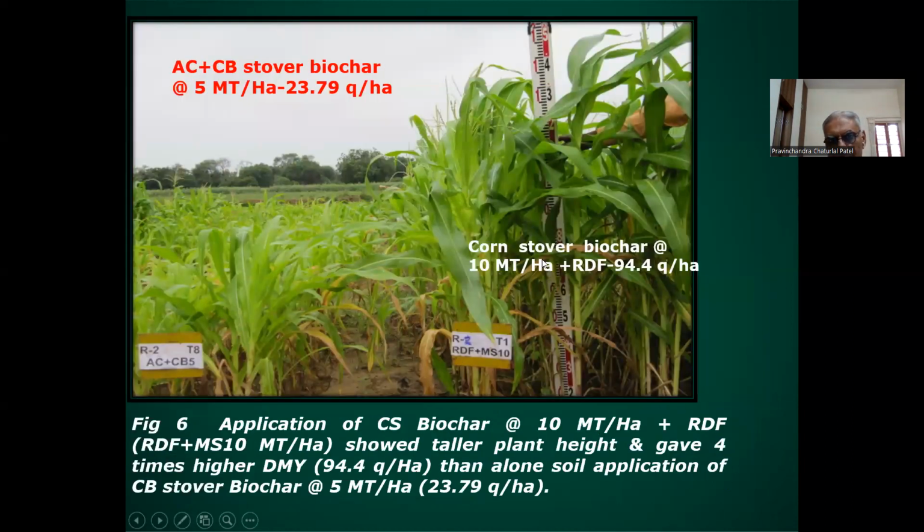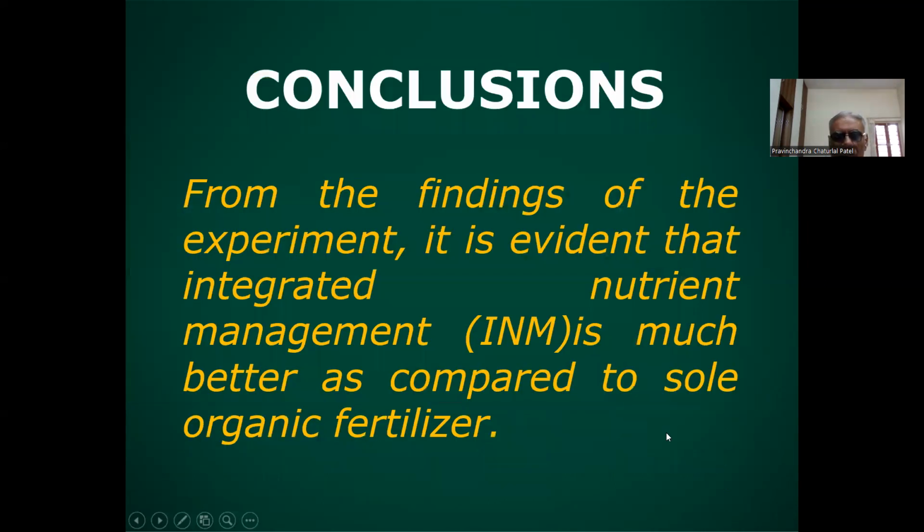Then you can see that here the corn stover biochar at the rate of 10 metric ton per hectare with the RDF gave 94.4 quintal per hectare. And in control, as the conclusion from the findings of the experiment, it is evident that integrated nutrient management is much better as compared to solo organic fertilizer.